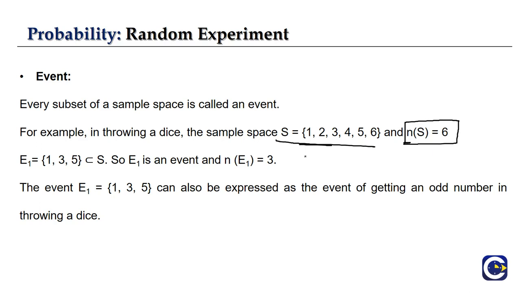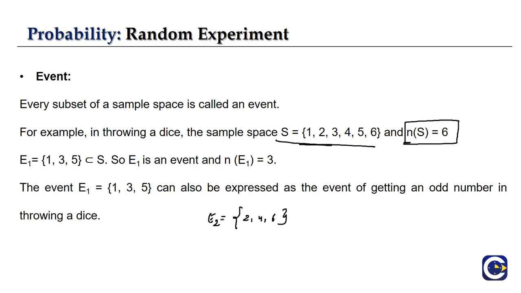Now let's get into our event. For example, if I ask you the event of getting an odd number, or the event of getting an even number. If it's an even number, then it will be 2, 4 and 6, and let this be event 2.